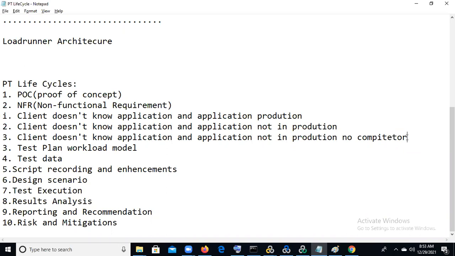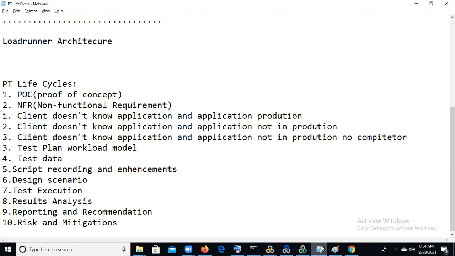And how many are daily users? 30% of them. What are the peak hours and off-peak hours? Mostly for restaurants, afternoon and night time will be peak hours. So we need to ask them and gather the non-functional requirements when we convert our traditional core business to online business.